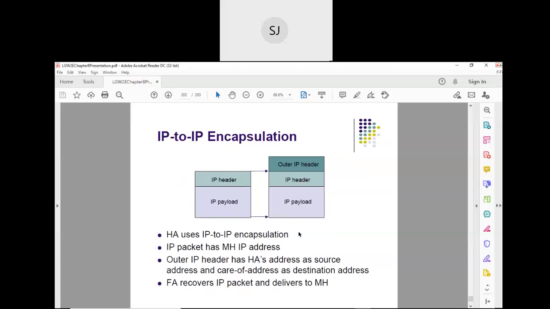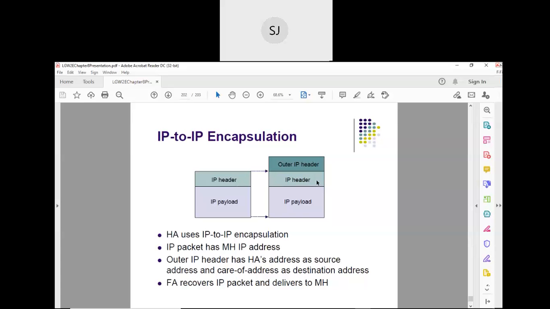So that's what happens here. This IP header contains the address of the correspondent host and the mobile host. Then this home agent encapsulates it with the outer IP header. The outer IP header contains the home agent's address as the source. So this encapsulated thing is IP to IP encapsulation.